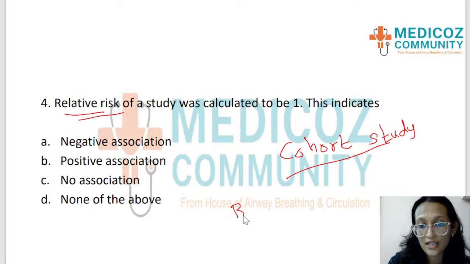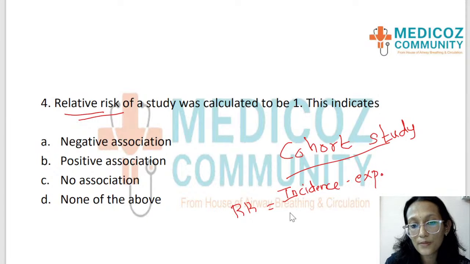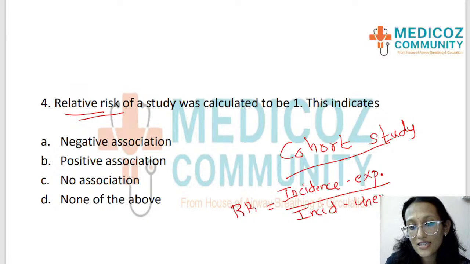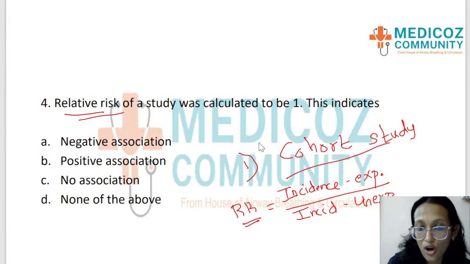Relative risk means incidence among exposed people divided by incidence among the unexposed. Okay, that's a very simple formula but very important term, relative risk. So first point that you should know is relative risk is calculated in a cohort study.